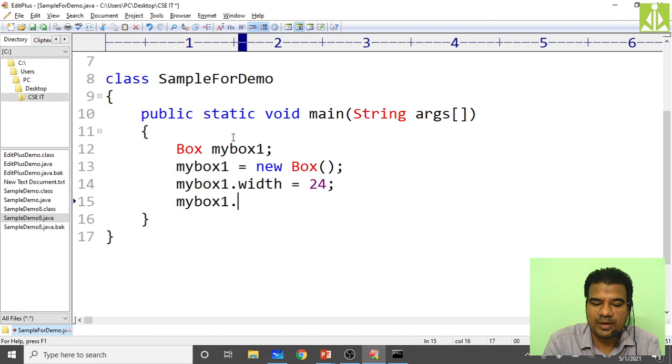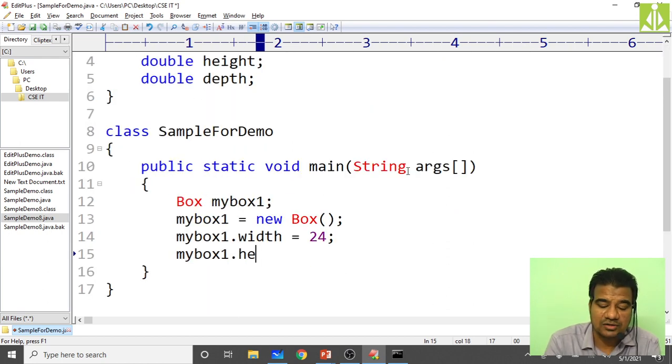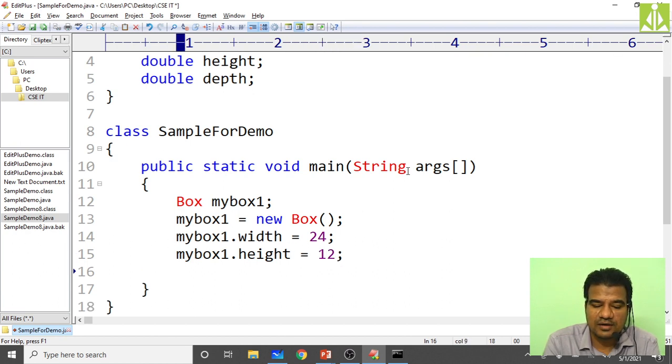So using the dot operator we can access the data member, same like your C++ programming. Height equals some 12 you give, then we have depth. So myBox1.depth = 6. Height, width, and depth I have given.